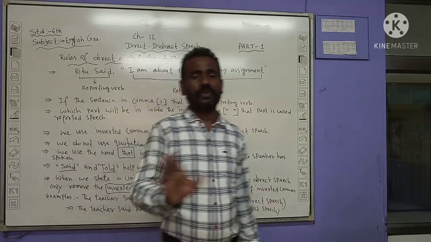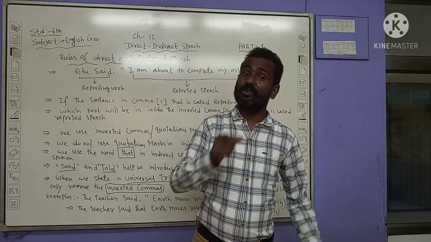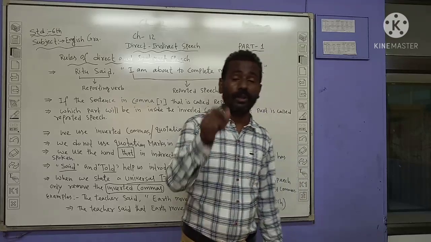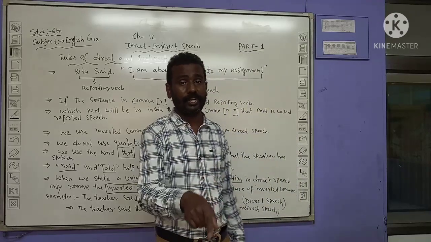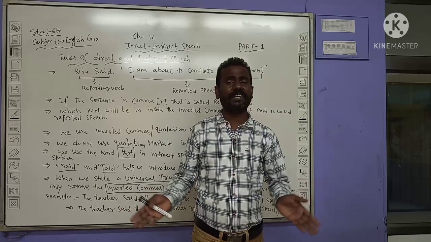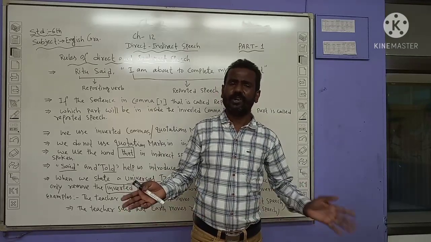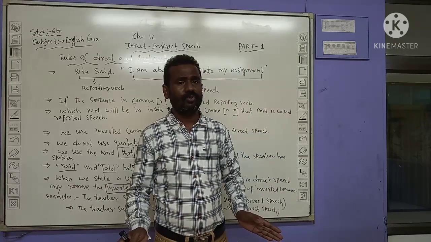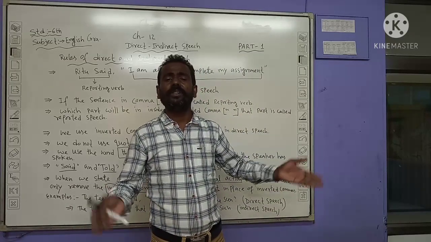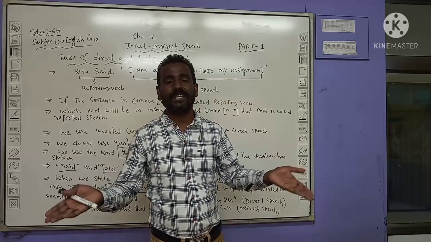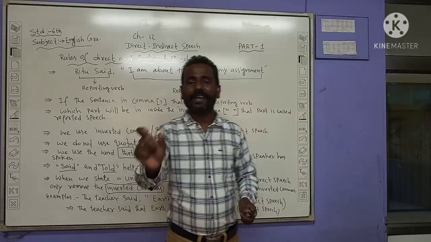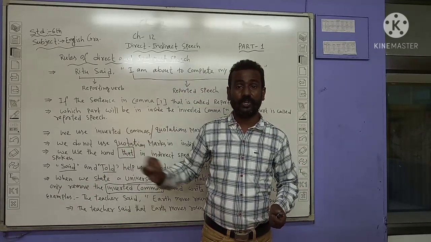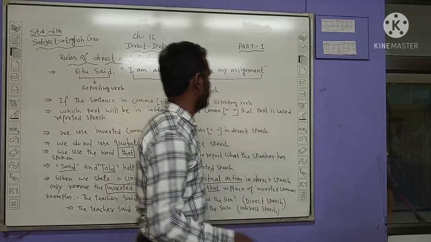Without the concept clear, we cannot do this chapter, because in grammar you have to learn the rules. Again I am reminding you, in grammar you have to learn rules. No need to learn line by line, but definitions have to be learned and exercises have to be done. If you learn without knowing the meaning, what is the use? The end result will be zero. Yes, listen here.